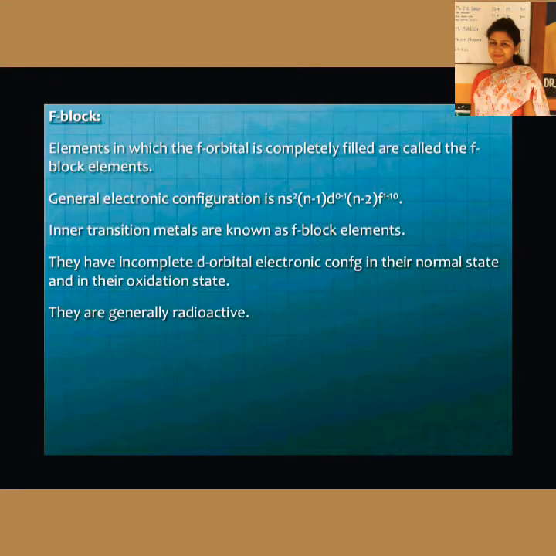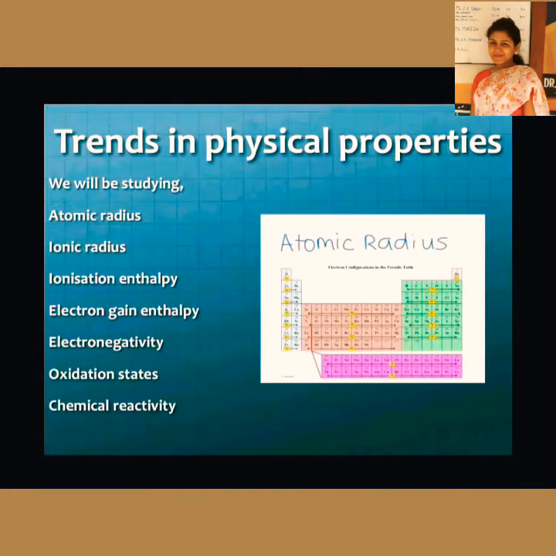Now the inner transition metals are known as f block elements. They have incomplete d orbital electronic configuration in their normal state and in their oxidation state. They are generally radioactive and they comprise two rows. The first row is lanthanoids and the second row is actinoids. If you have a periodic table in your hand, then you can easily check this up.